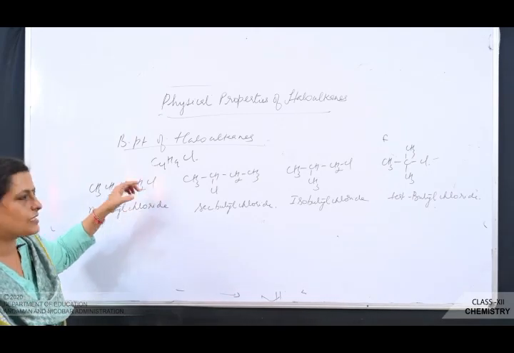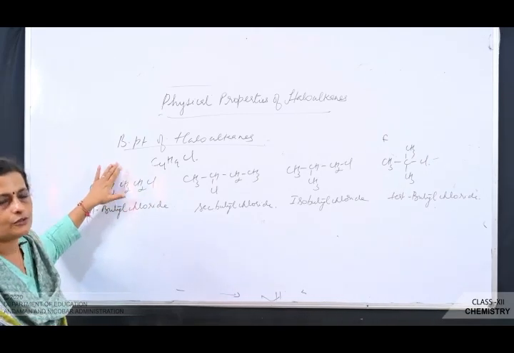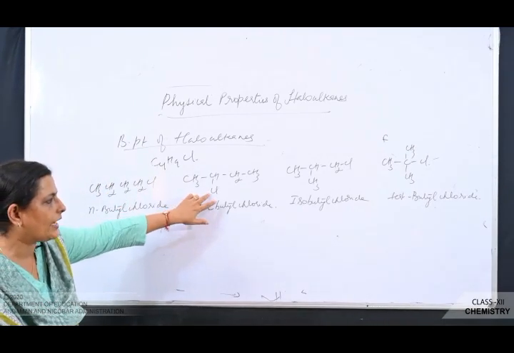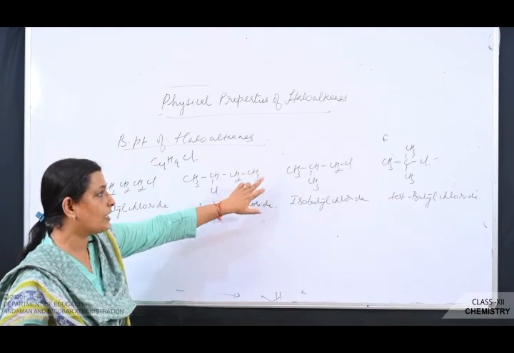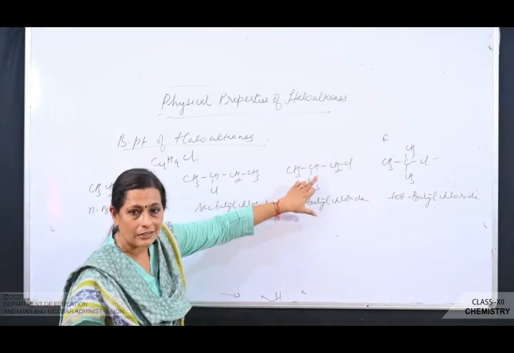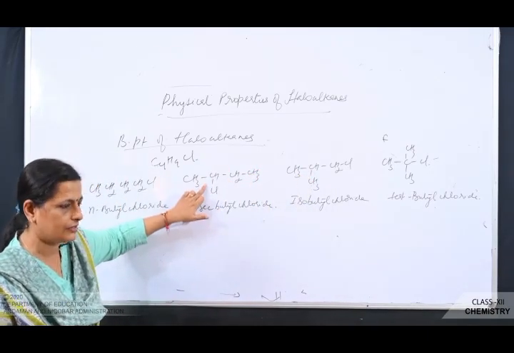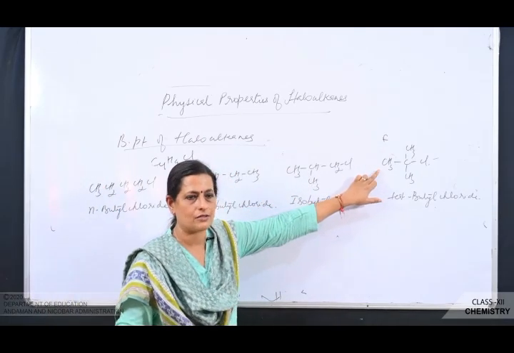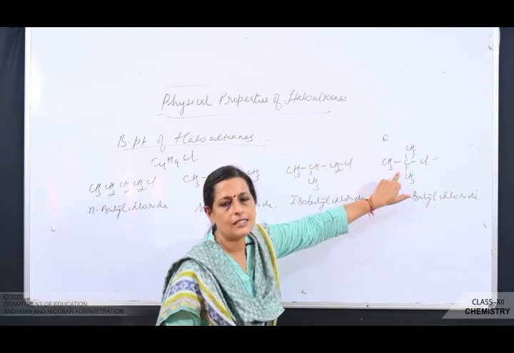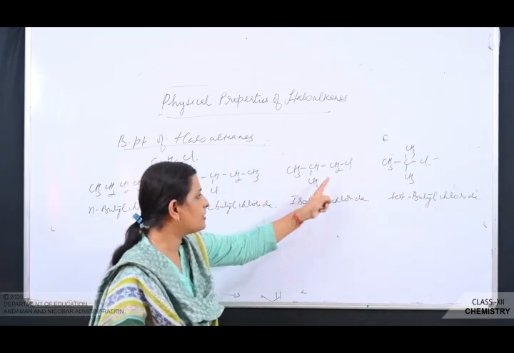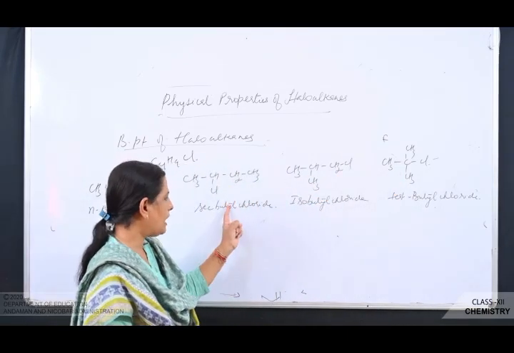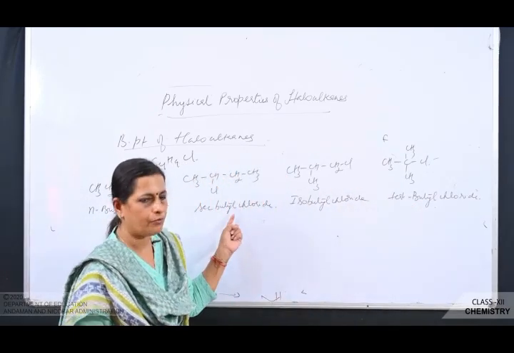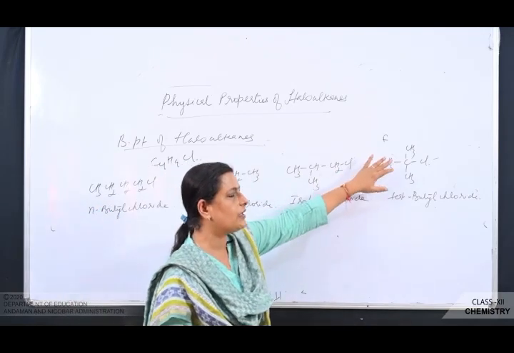Straight chain. So this is having maximum surface area, so the van der Waals force is maximum. Then comes what? Sec-butyl chloride and isobutyl chloride. Here the branching is more because methyl group is a bulky group. Here the branching is less. And then you see here, this has got the maximum branching. So this will have the least surface area. So all these molecules will assume what? Spherical shape. Sec-butyl chloride, isobutyl chloride and tertiary butyl chloride, all of them have got what? Branches. But the branching is maximum in which one?